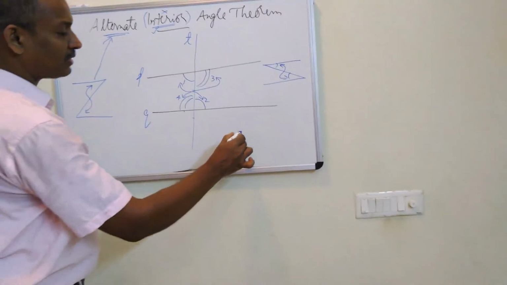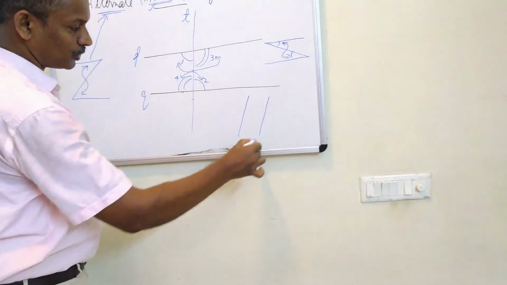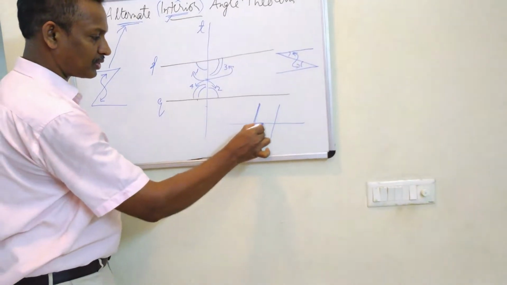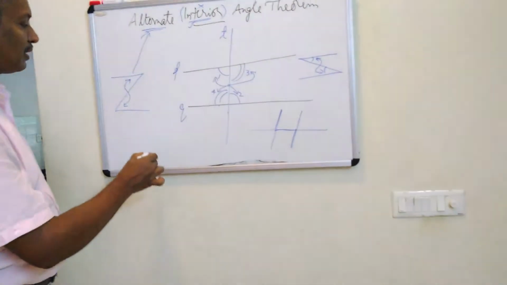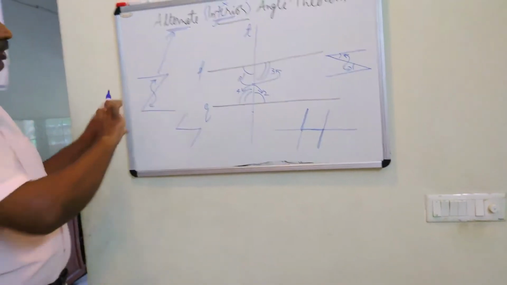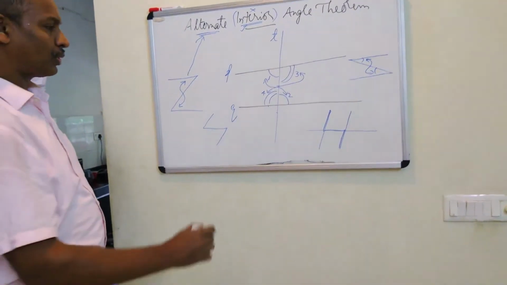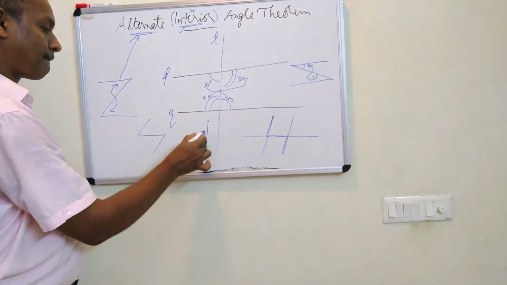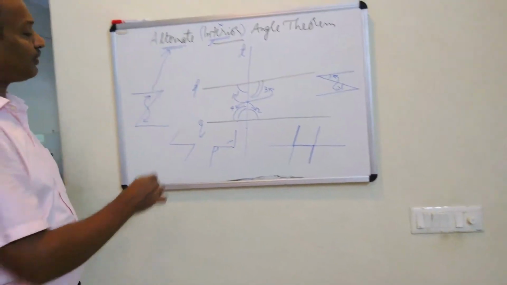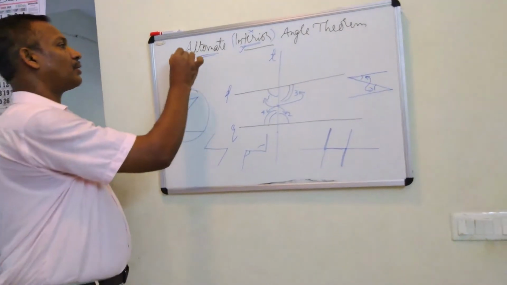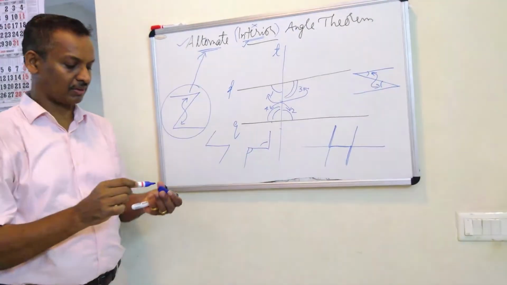Or if the lines are parallel like this and the transversal is drawn like this, then it forms this shape. Or we can say this is forming this shape. These all are rotations of Z. Or you can take it this way also. So if the Z shape and its rotations and reflections come, they are alternate interior angles.